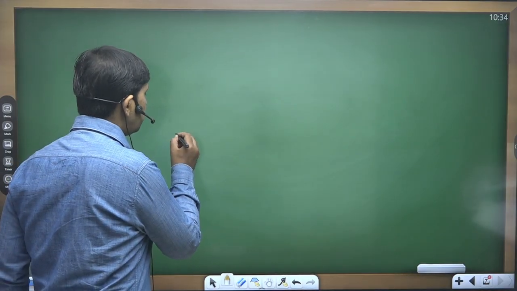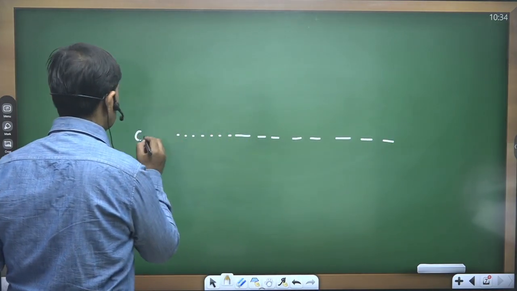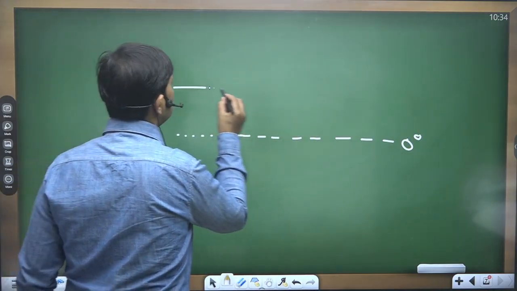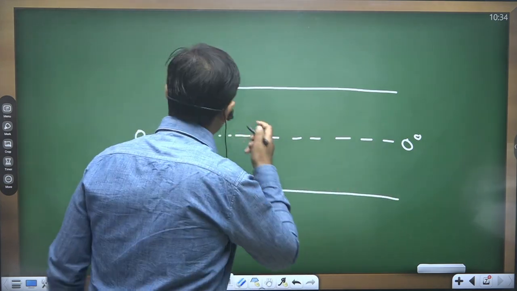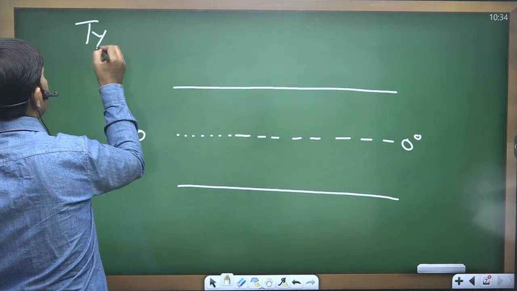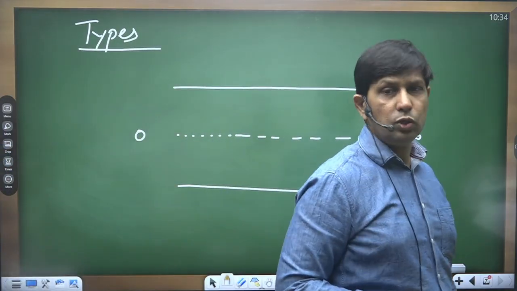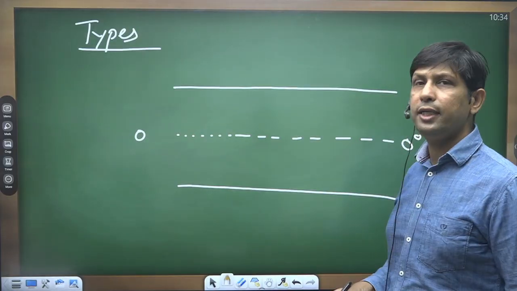Now, where are the cyclones developing? Suppose this is the equator zone. On the basis of the location of its formation, cyclones can be divided into two types.